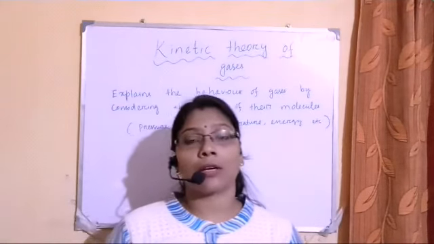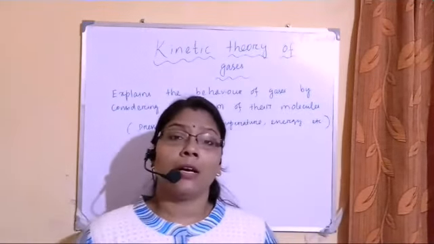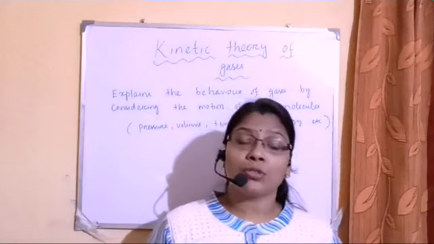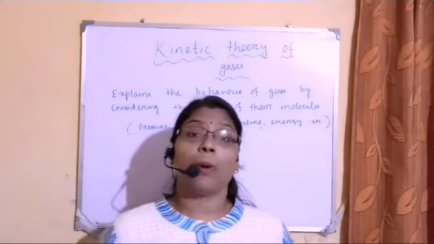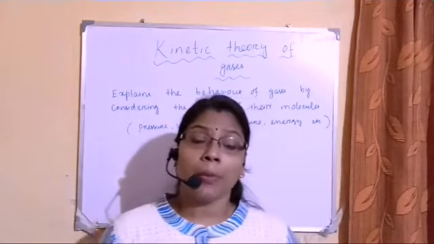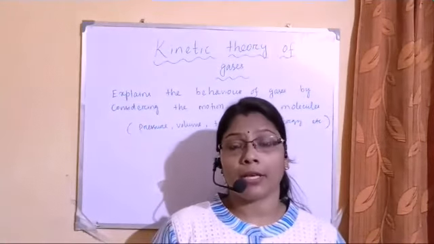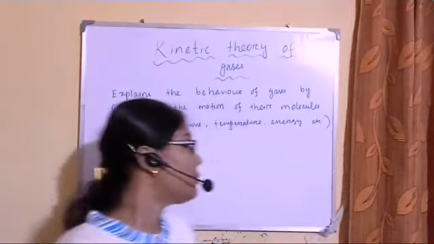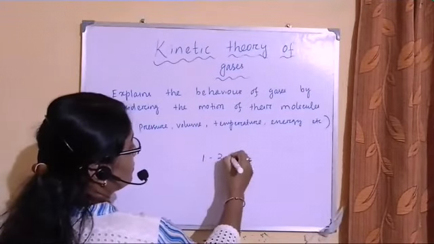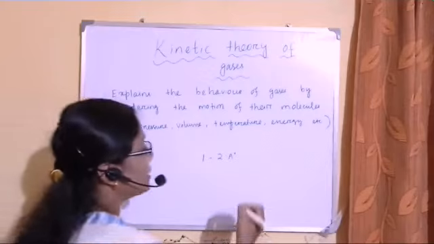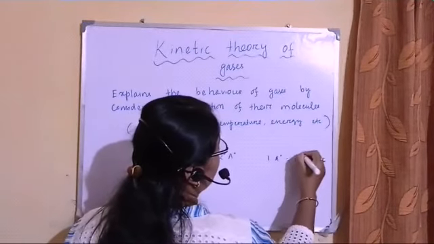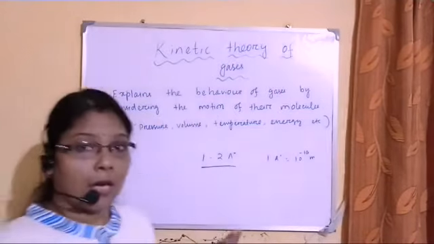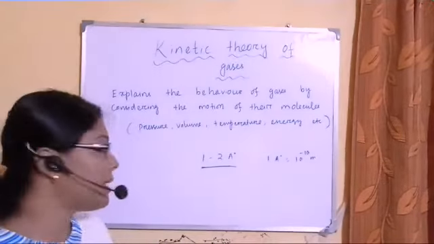All matter is made up of atoms or molecules, and they are very closely packed and form matter. Also there is a force between these atoms or molecules which binds them together. Clear? The size of the atoms or molecules, that is the radius, is approximately 1 to 2 angstrom. We know 1 angstrom is 10 to the power minus 10 meter. So this is the size of the atoms or molecules present inside the matter.